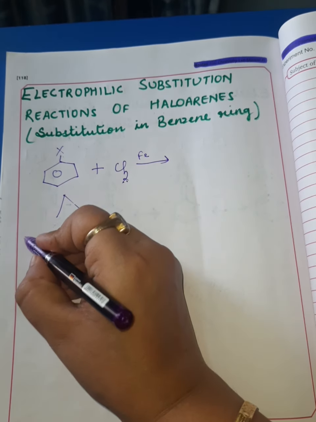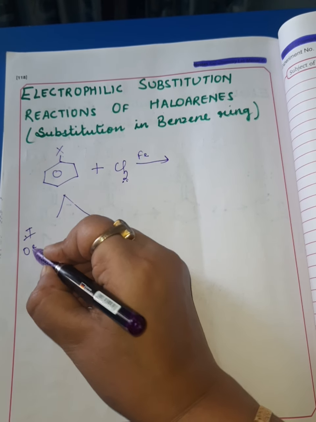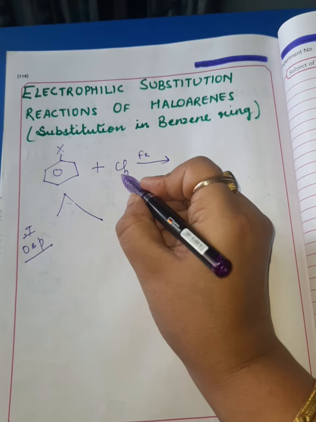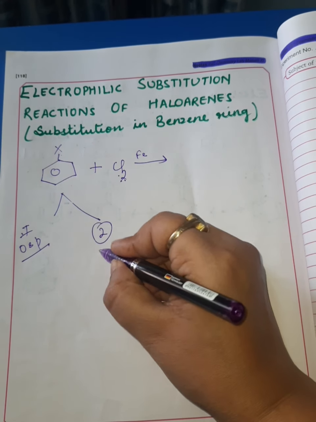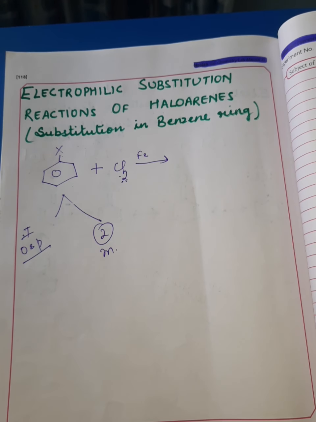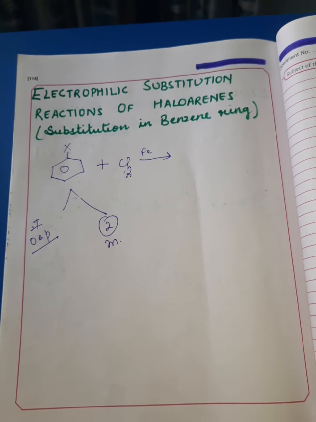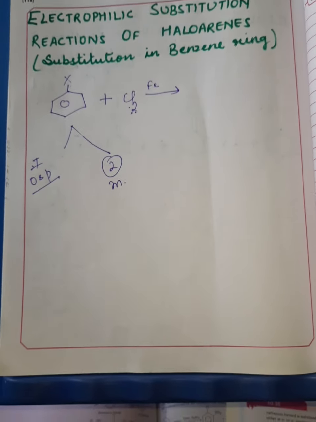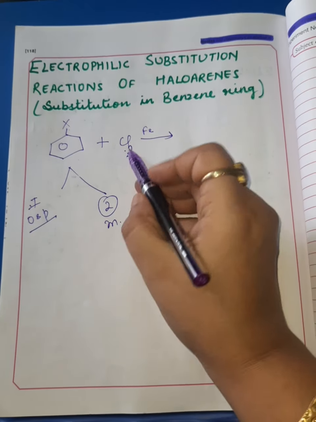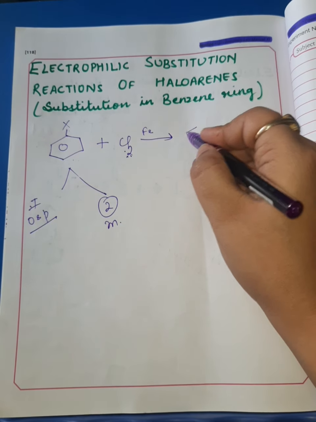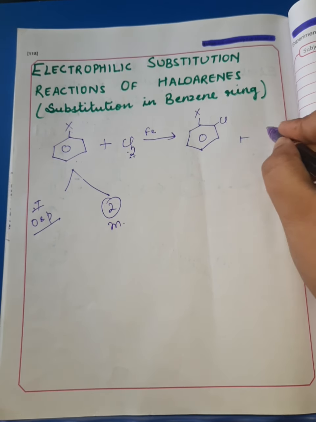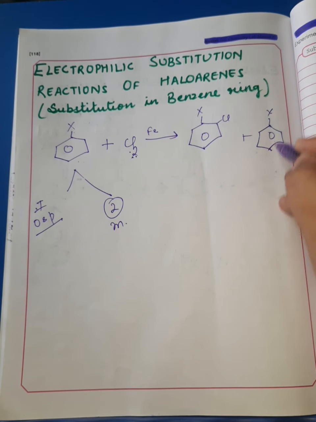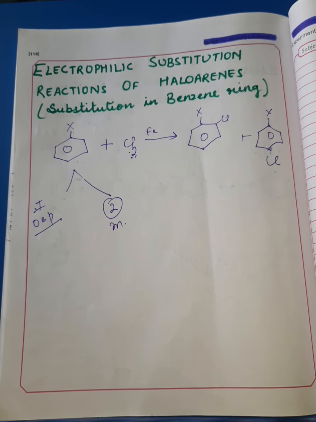First is ortho and para substitution, meaning the substituent will go at the ortho as well as at the para position. And the second, substitution can be at the meta position. So, dear students, in the case of haloarenes, this substitution is at the ortho and para positions, not at the meta position. On halogenation, the substitution will take place simultaneously at the ortho and para positions. Substitution does not take place at the meta position.